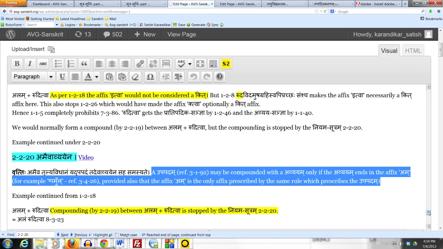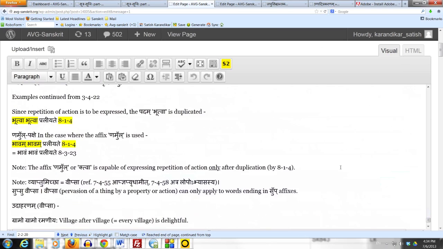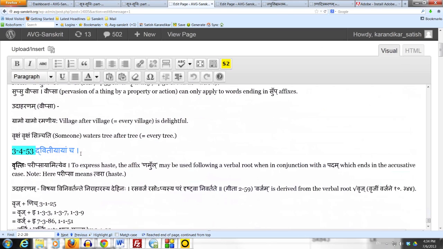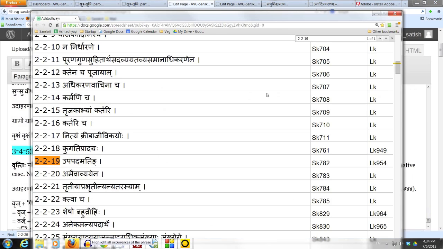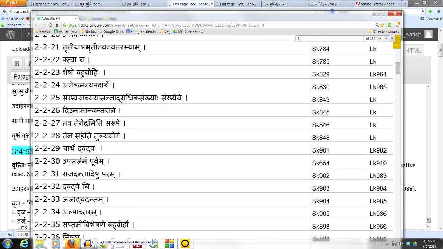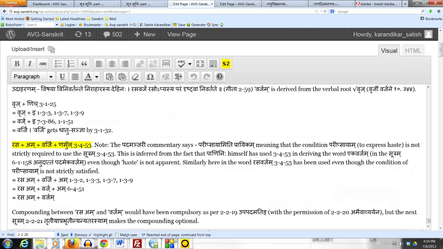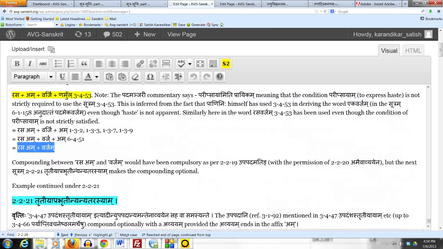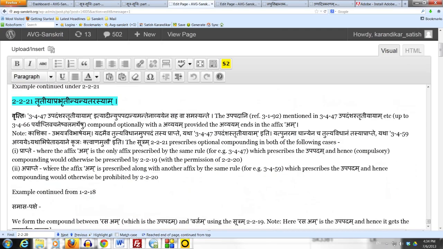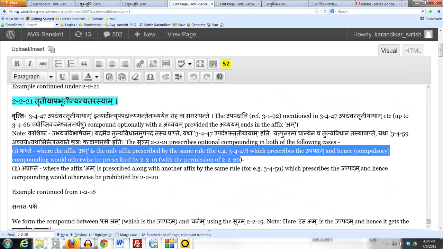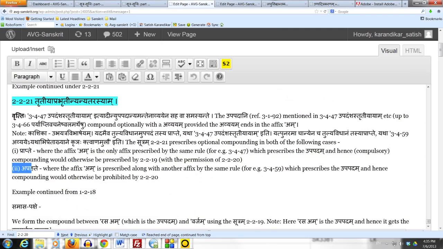What do we have right now? We have the sutram dvitiyayancha, which only prescribes the affix Namul. So in our case right now, just as in the case of 3.4.47, the compounding between rasa and varjam would be compulsory. But now this sutram 2.2.21 says the compounding should be optional. So this is in the case of prapte, when the compounding was already prescribed by 2.2.19 with the permission of 2.2.20. The second case is aprapte, which means that the compounding was not available by any other rule, where the affix Namul is prescribed along with another affix by the same rule.